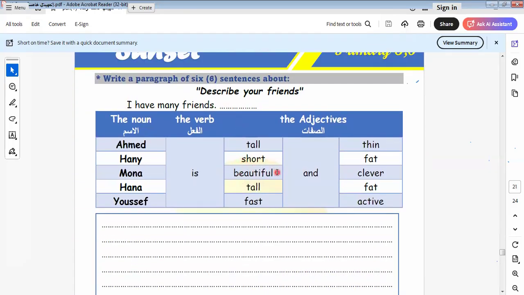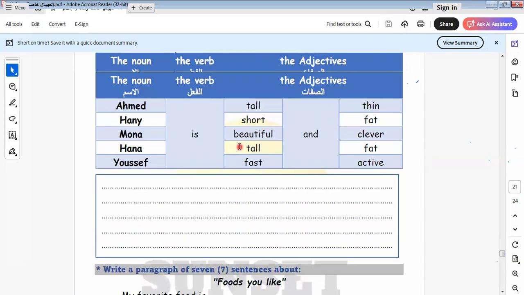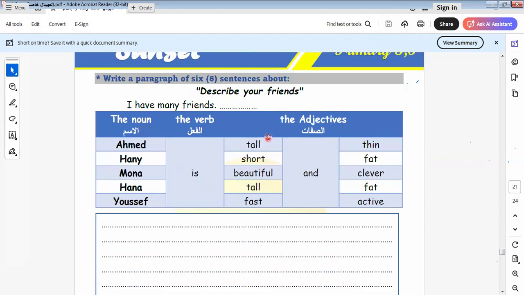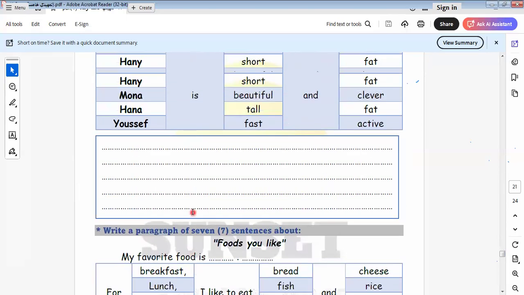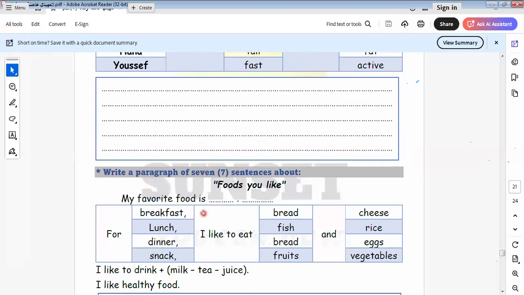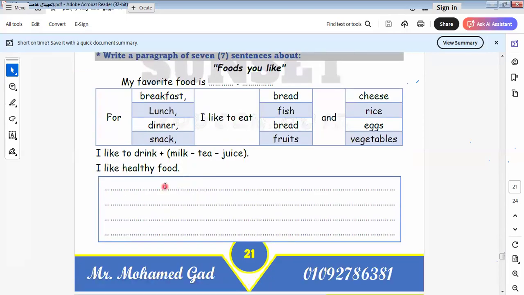Describe my friends. Here is a paragraph about describing my friend. We can say Ahmed is tall and, for example, tall and clever. We can say Mona is beautiful and clever. We say Hannah is tall and thin, for example. Okay, so these are examples of what to do in the paragraph. Let's go to another item here.